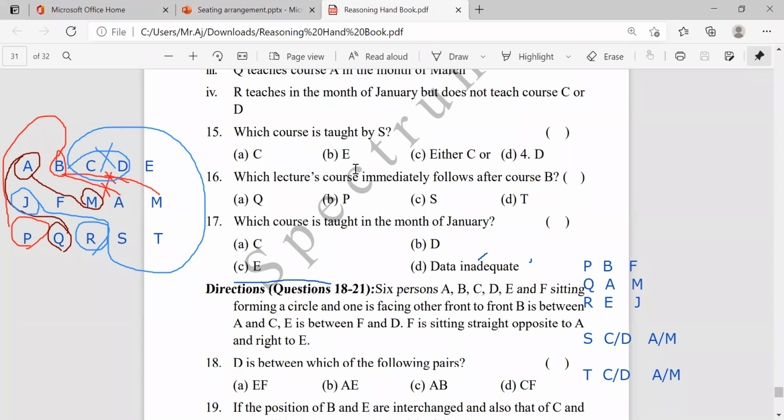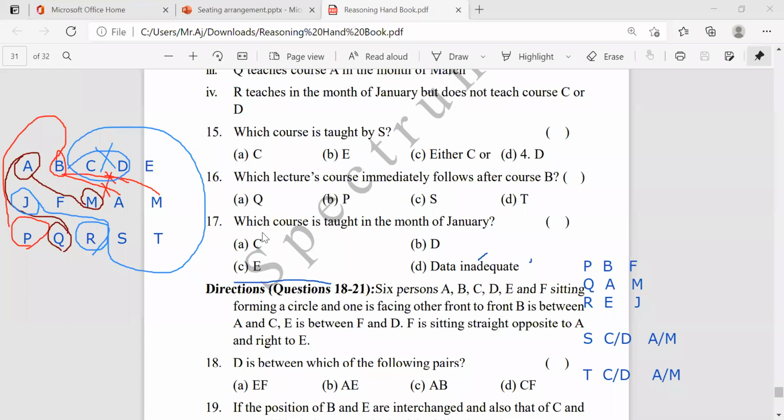Next, which lecturer's course is immediately following B? B is in the month of February. Who will teach in the next month? March. This is February and March. The March course is A, taught by Q. So Q is the answer.